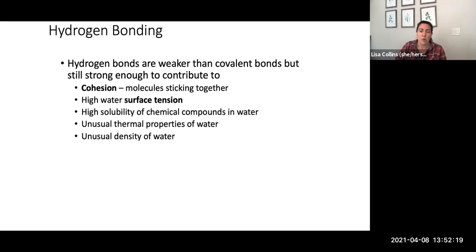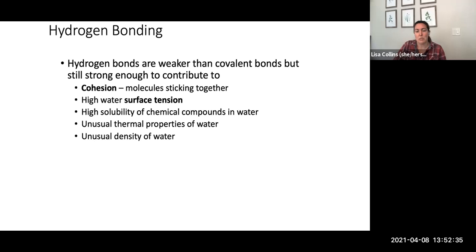The energy required to break those hydrogen bonds is why water is so slow to warm up and so slow to cool down. This gives water high specific heat capacity, and it allows it to moderate temperatures in coastal areas.